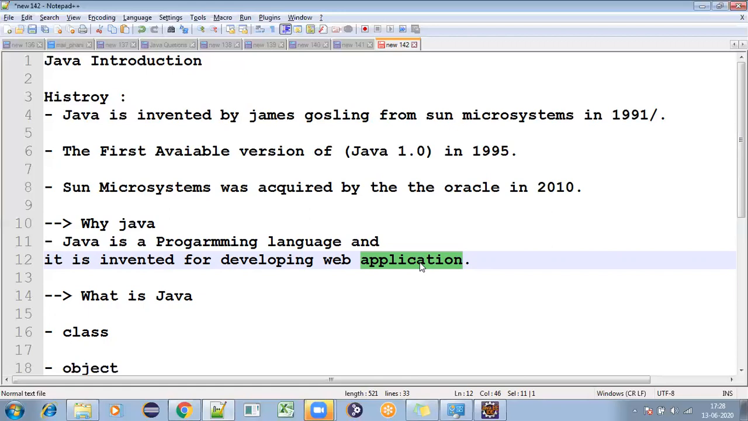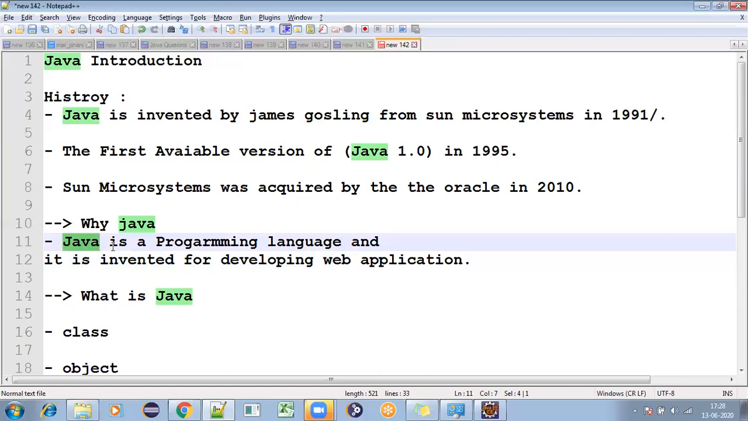If you want to book a bus ticket, we'll be going for APSRTC, Redbus, Abibus, right? Like that, you will have something for your requirement. They're providing something to you through the web. That's something you can call an application. For developing those applications, we should have a language. So here we are choosing Java. Why Java? Java is a programming language and it is invented for developing web applications, we can say.